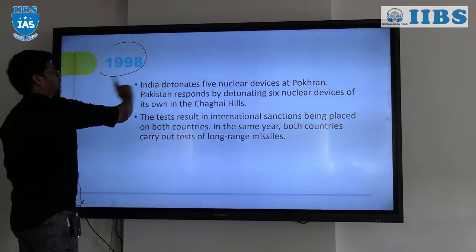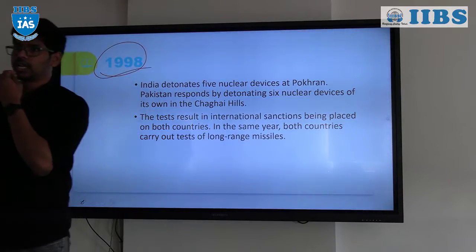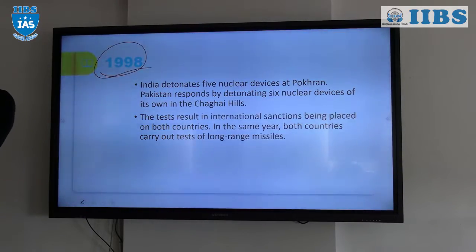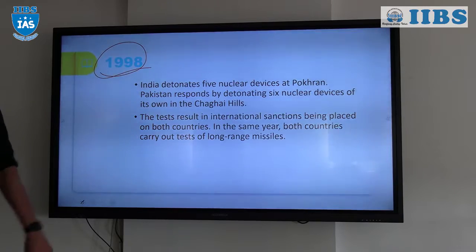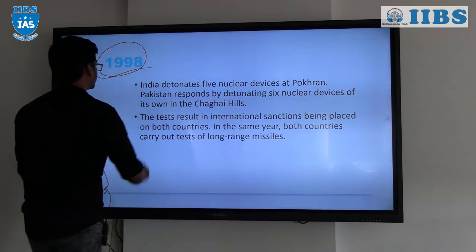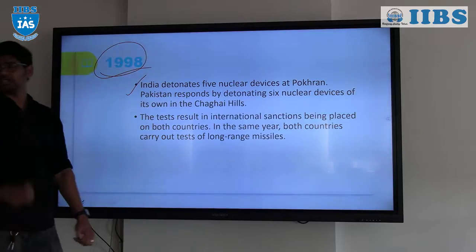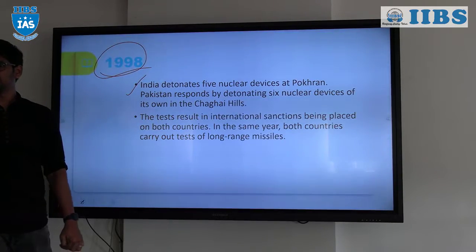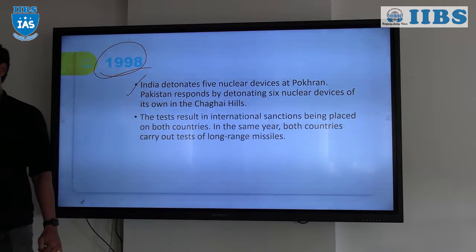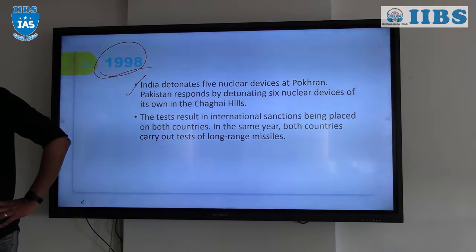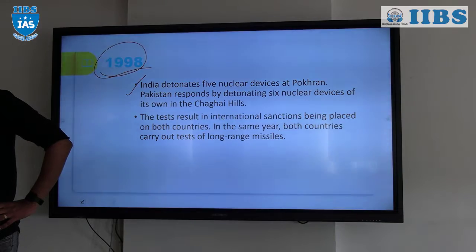So next one, 1998, Pokhran 2, right? India detonated five weapons. In the last class also we have discussed this, right? So after that, who is the leader name? The President, Prime Minister of India?